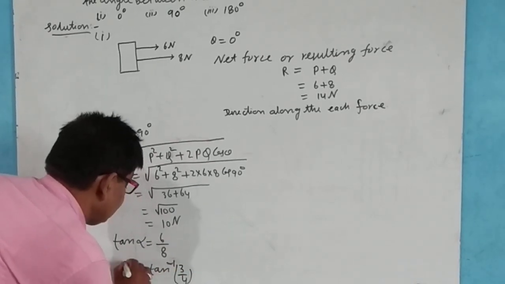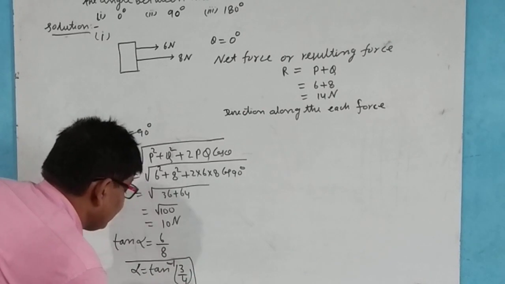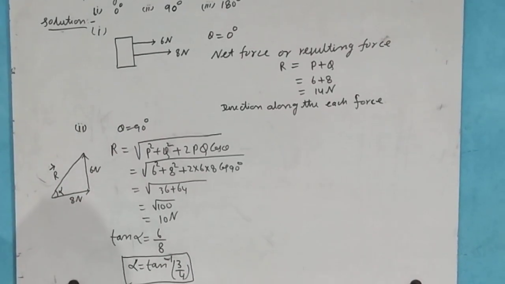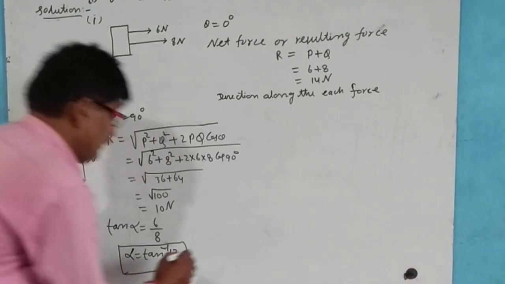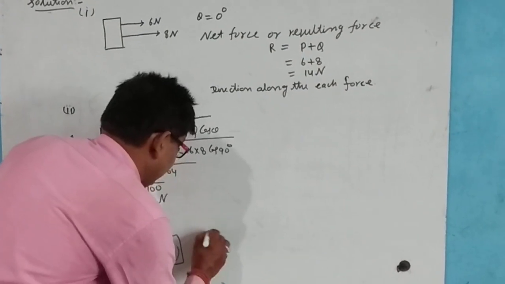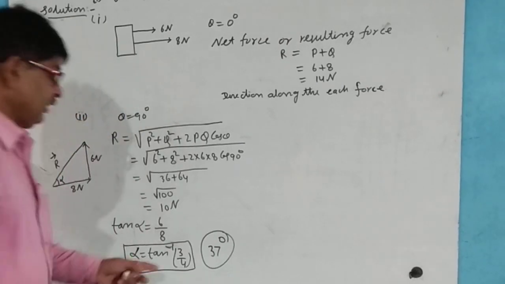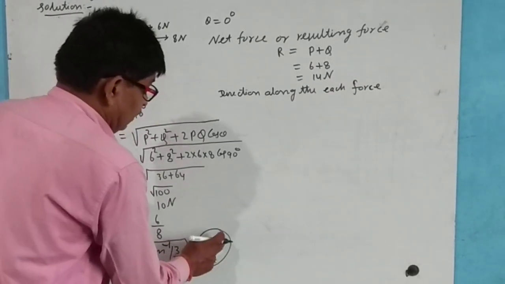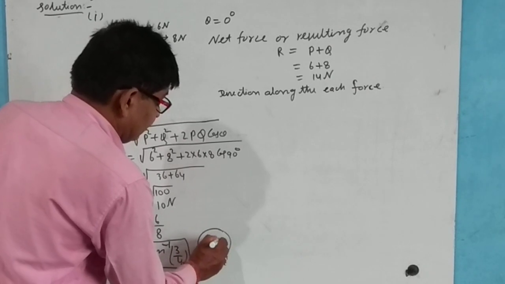Tan inverse 3 by 4 is equal to 37 degree.